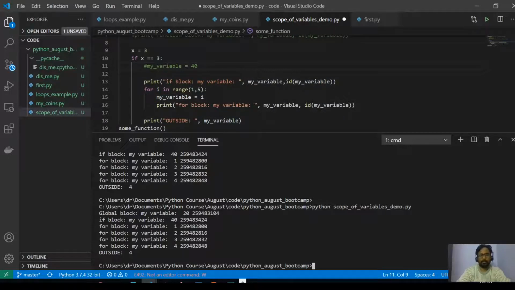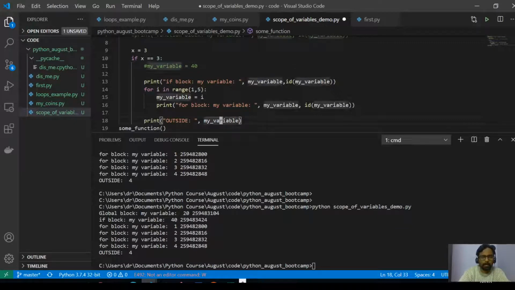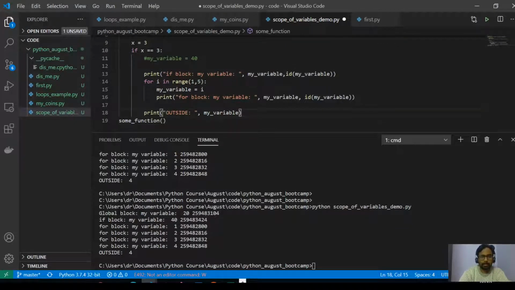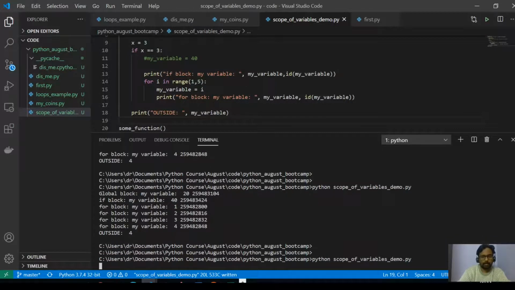Where is this variable defined? My variable 4 outside. Inside the for loop, one my variable is there, right? Let me do this assignment.